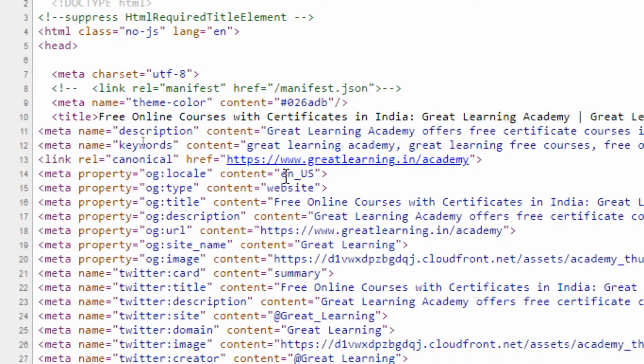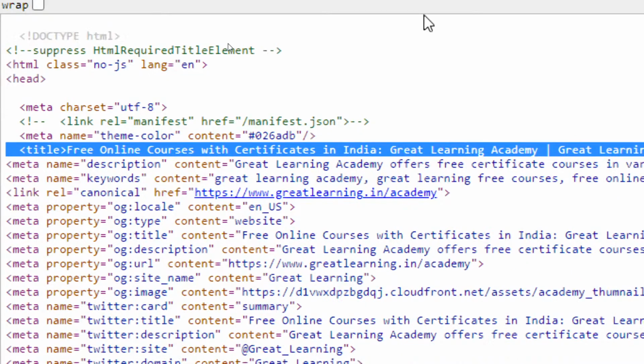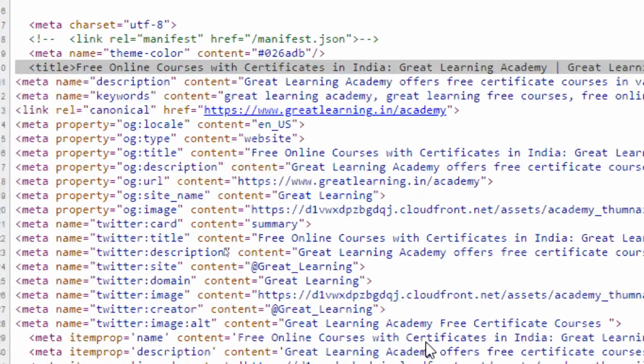Let me just minimize it. So you see the title tag over here. I'm highlighting it, guys. This is the significance of the title tag. Whatever you write in the title will be the link which will be there on your browser whenever you are trying to search something. This will help you to find things. It should be written without negligence, written much more efficiently, and it is very important.